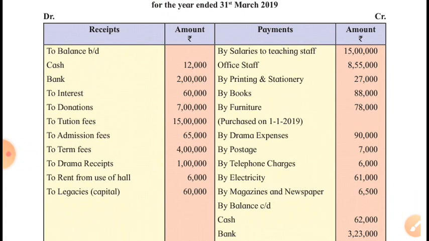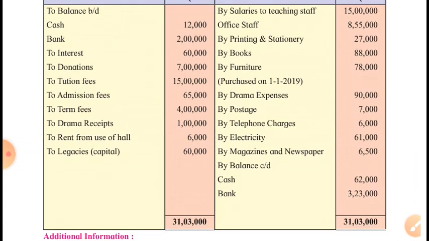Then we received interest income, donations is also income, tuition fees is income, admission fees is also income, term fees is also income, drama receipts are also an item of income. Rent from use of hall is the rent we received for letting others use our hall, so this is our income.